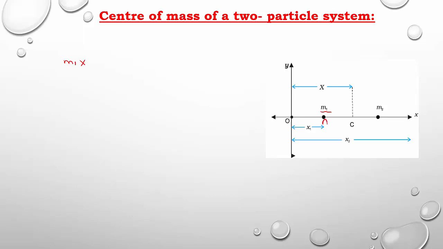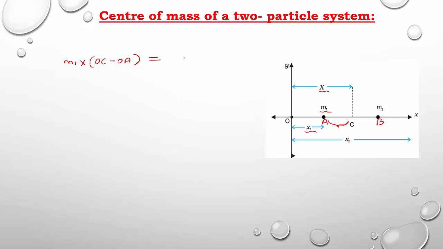What is the distance between, let us take it as A and this is B. Now tell me what is the distance from A to C. From O to C the distance is x. From O to A the distance is x1. Then what is the distance AC? Total distance x minus x1 gives the AC distance. So m1 into the distance, total distance is OC minus OA. Mass and distance are symmetrically distributed, means equal to.